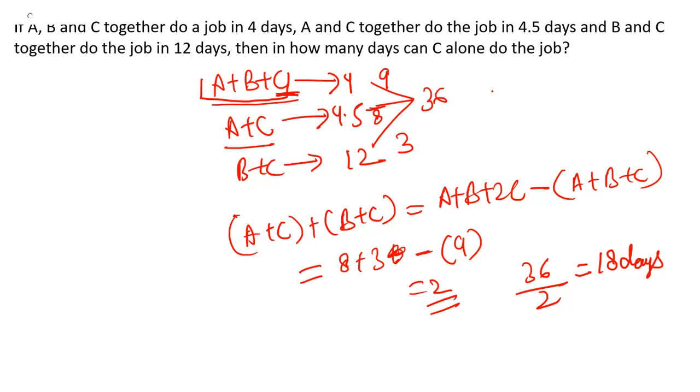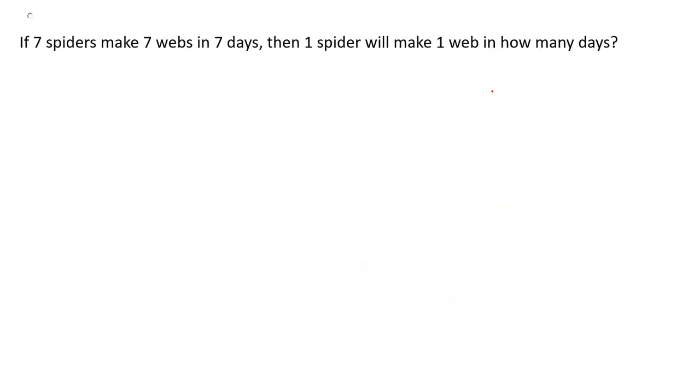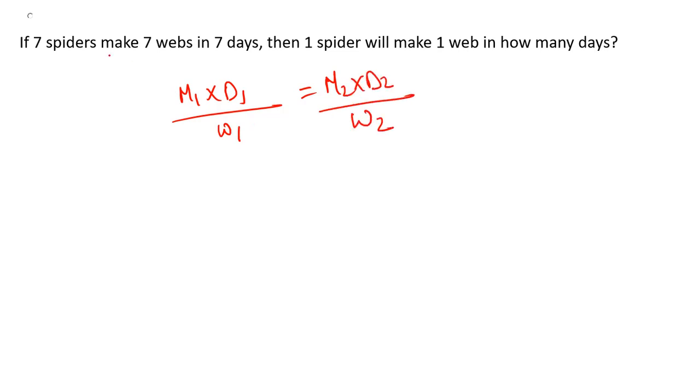So let's see the next question now. The next question says that if 7 spiders make 7 webs in 7 days, then in how many days will one spider make one web? For this, we have a very simple formula: M1 into D1 upon W1 equals M2 into D2 upon W2.